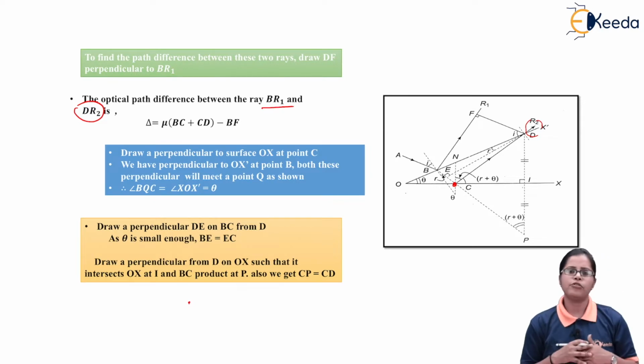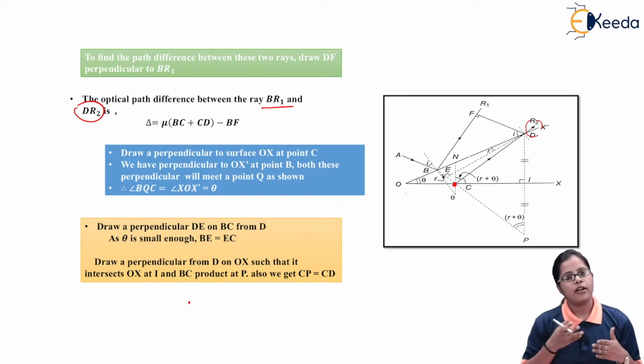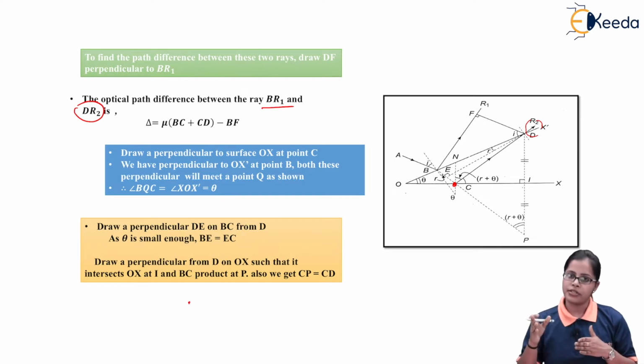So if I tell you to compare the two rays, that is BR1 and DR2, the question arises, which ray is obtained by traveling a longer distance?